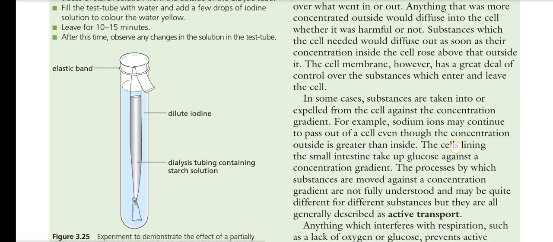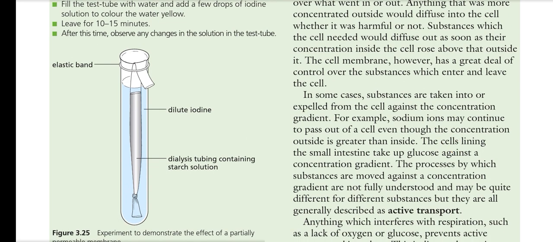In some cases, substances are taken into or expelled from the cell against the concentration gradient. If something toxic is present in large quantity outside but in less quantity inside the cell, it is not taken into the cell because it is toxic. For example, sodium ions may continue to pass out of the cell even though the concentration outside is greater than inside. The cells lining the small intestine take up glucose against the concentration gradient.